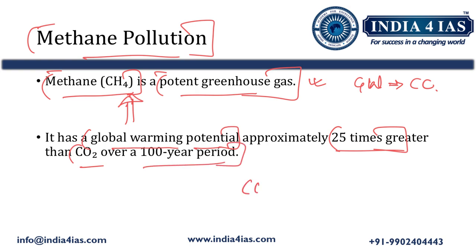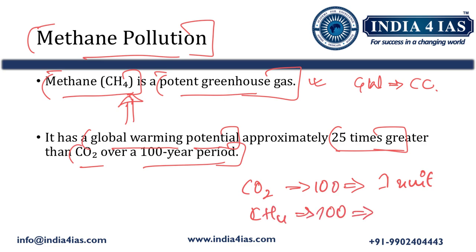For example, if CO2 contributes 1 unit of global warming in 100 years, then methane can contribute 25 times more than carbon dioxide.